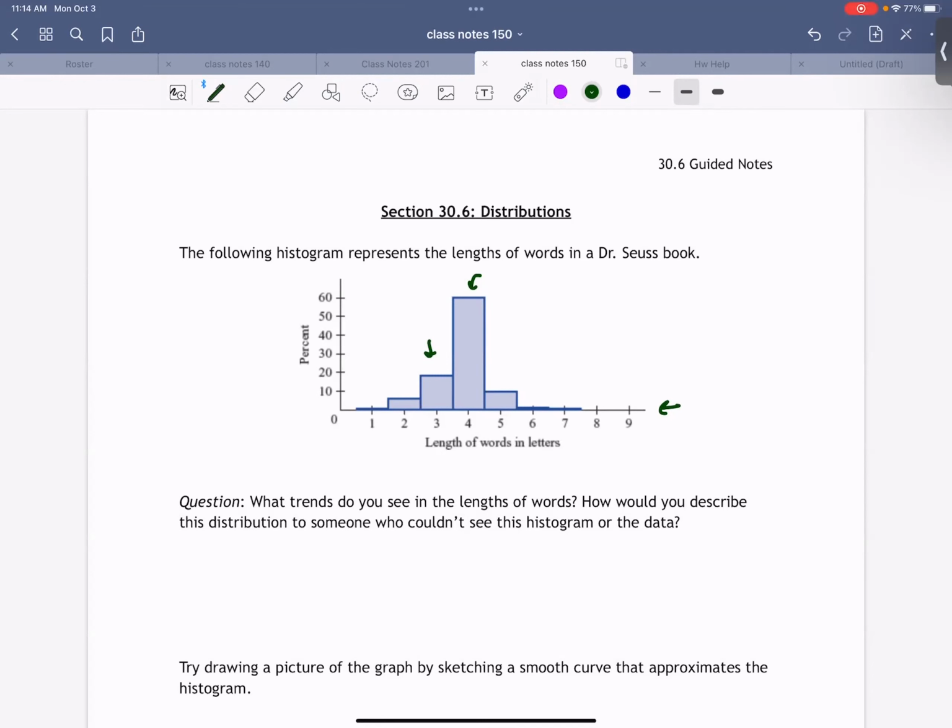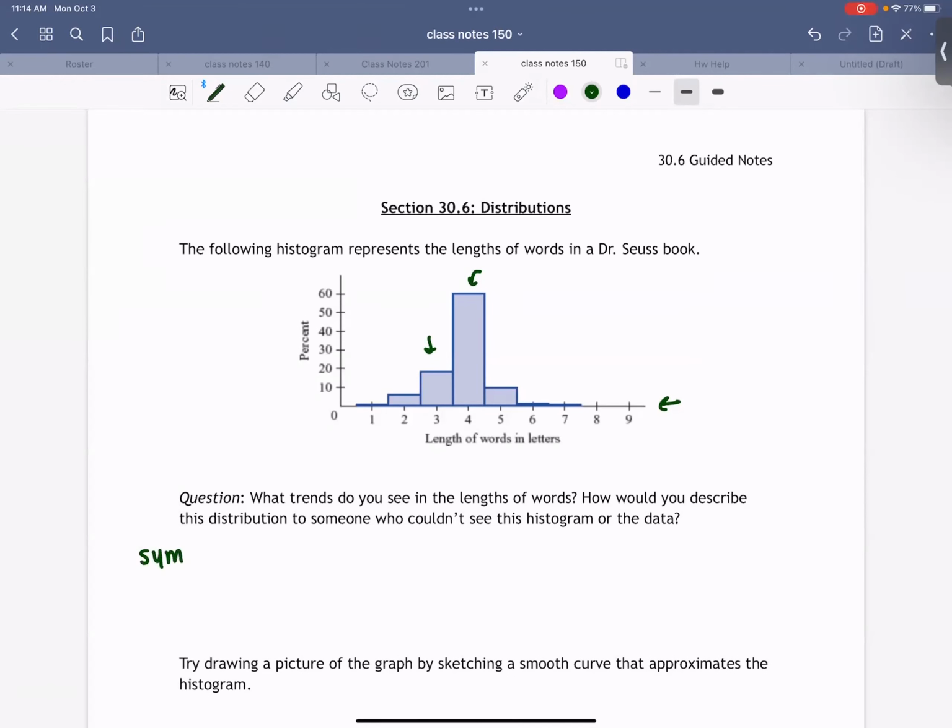Yeah, I agree with that. I think it's a little bit symmetrical. And I'm gonna put "ish" because if I look at it even closer, it sort of looks like there's a bit more to the left than there is to the right. Maybe not that much, but still a little bit more. So more data on the left side, right?